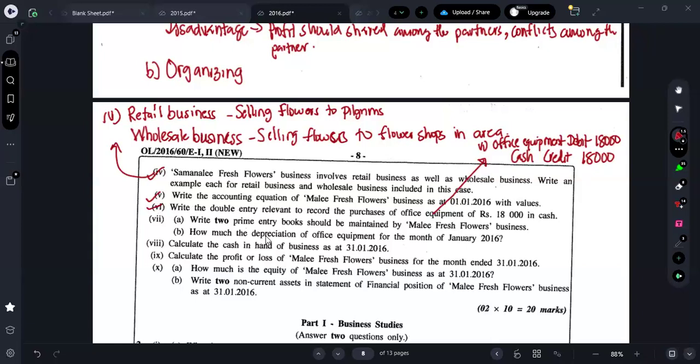Next one is: write the prime entry books that should be maintained by the Mali Fresh Flower business. So they are asking for two prime entry books. Obviously, we saw many cash related transactions, right? So one prime entry book we can show is the cash book. Can anyone tell me what the other one is?